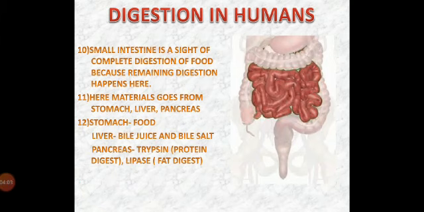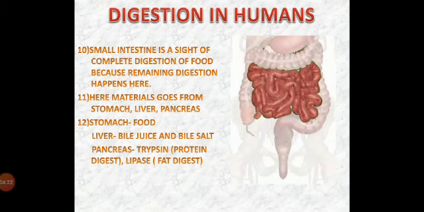The food comes from the stomach, bile juice and bile salts come from the liver, and trypsin and lipase come from the pancreas. Trypsin and lipase can only digest the food when it is alkaline, and the hydrochloric acid produced by the gastric glands has made the food acidic.